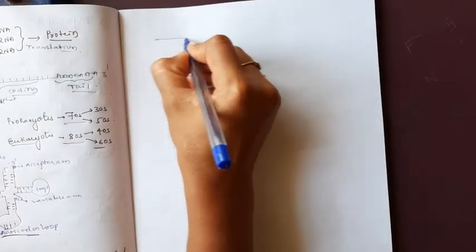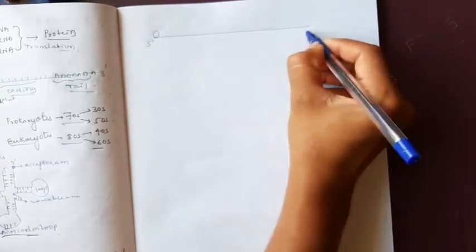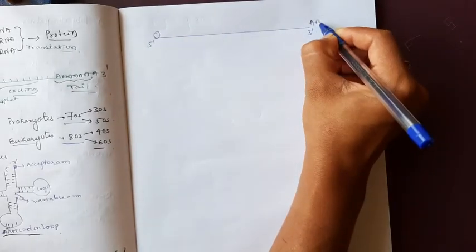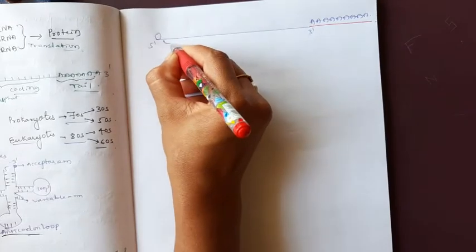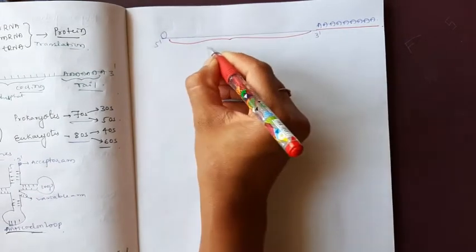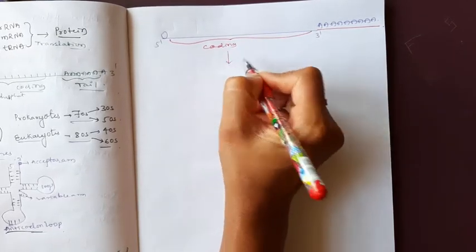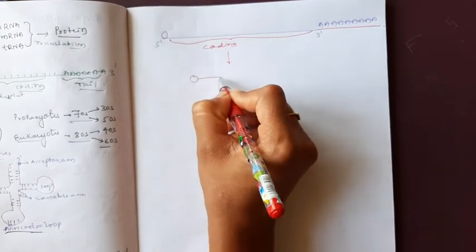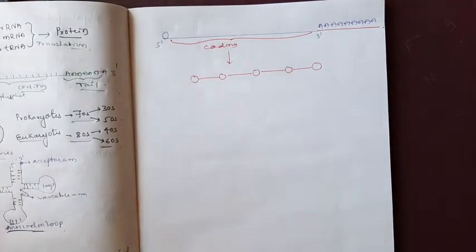Here this is the mRNA, this is the 5' end of mRNA, this is the 3' end. You already know that the 3' end doesn't have any coding, it is just a poly A tail. The actual sequence which is very necessary for protein synthesis is known as the coding. By this coding sequence only the protein will be synthesized.